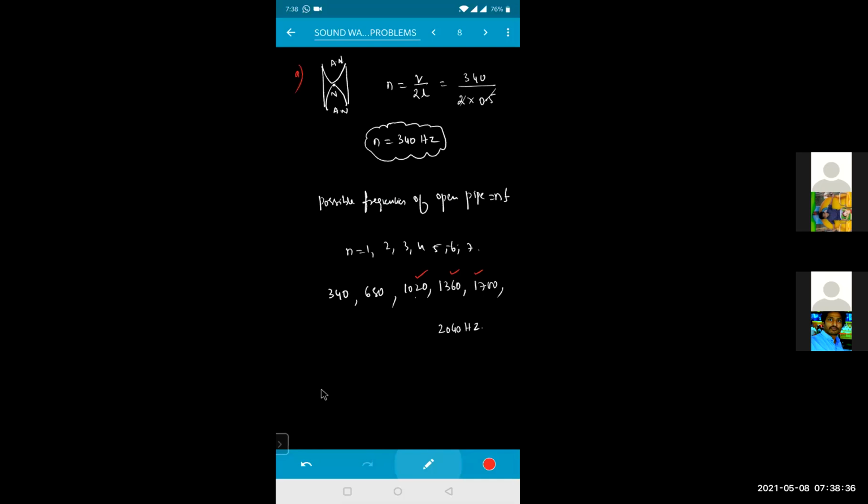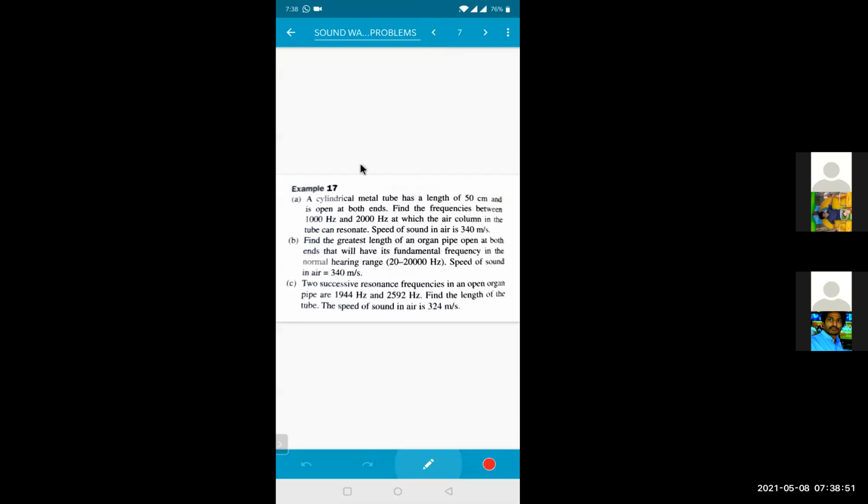Options: 1, 2, 3, 4. Okay. So how many frequencies are possible there? 3 frequencies are possible between 1000 and 2000. Okay. Second one.